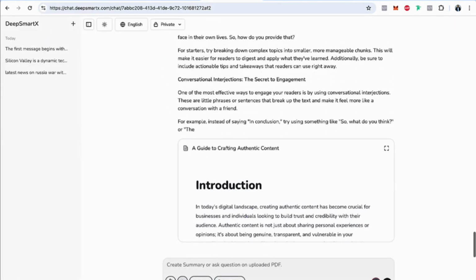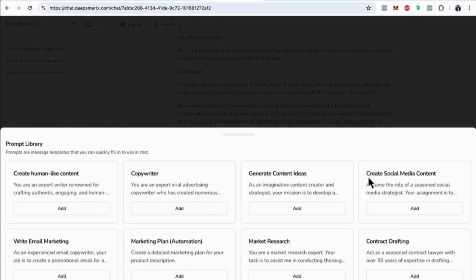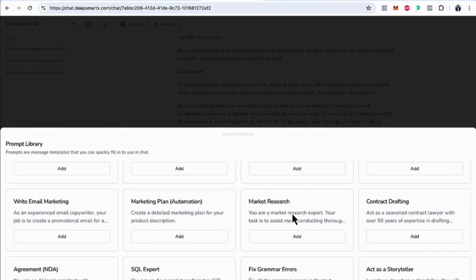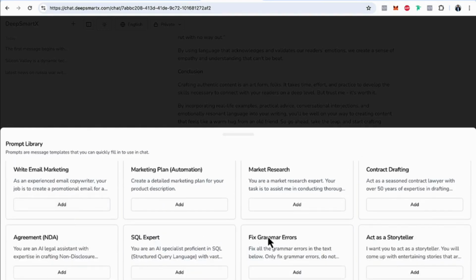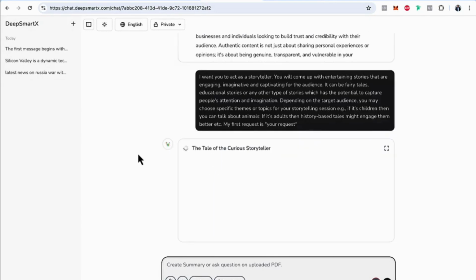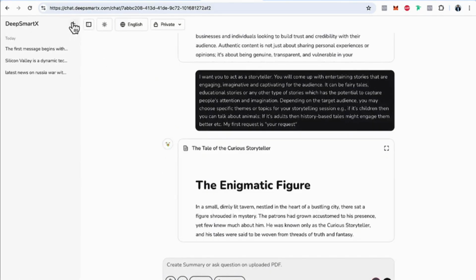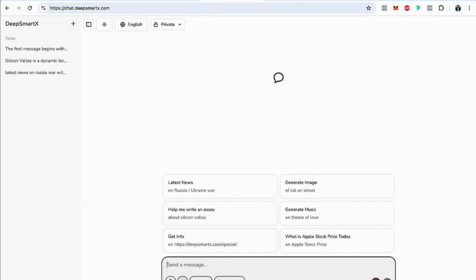Now, when I click on insert prompt again, you can see you have so many prompts here. Human-like content, copywriter, generate content ideas, create social media content, contract drafting, market research, marketing automation, writing, email marketing, NDAs, SQL expert, fix grammar errors, act as a storyteller. Let's click on that and enter. These are simple prompts to create basic stories or do marketing tasks. We will keep on adding more prompts from here. Now let's close it and open a new chat so it's not cluttered.